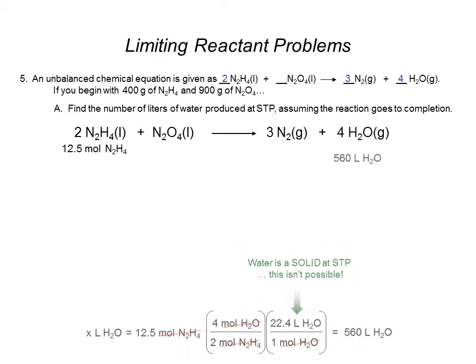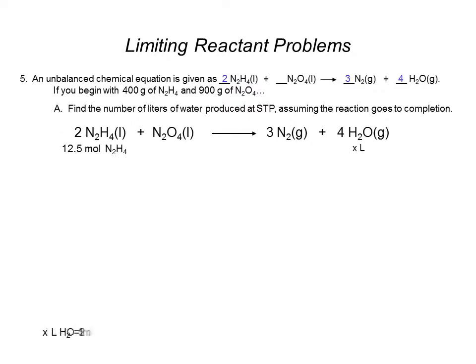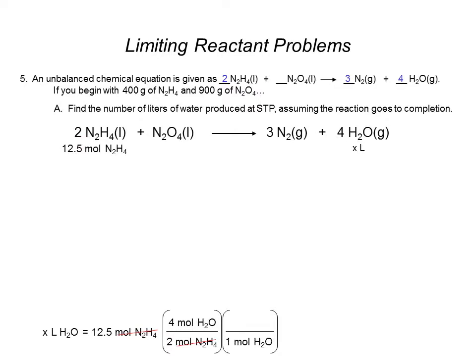But instead, I like to rework the problem, and this time work it maybe the correct way. So we would say, as before, 2 moles of N2H4 produce 4 moles of water, and we'll put that in so that moles of N2H4 cancel out. Our next step would be to say 1 mole of water has a mass of 18 grams. Recall, oxygen weighs 16 grams per mole, and each hydrogen weighs 1, so there's 2 of those. So that adds up to 18 grams per mole.